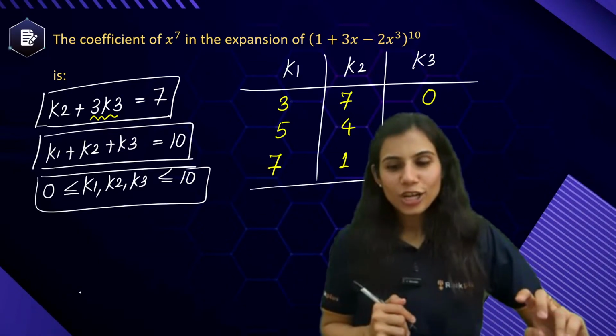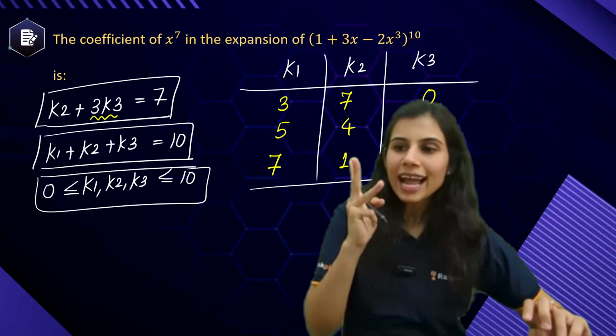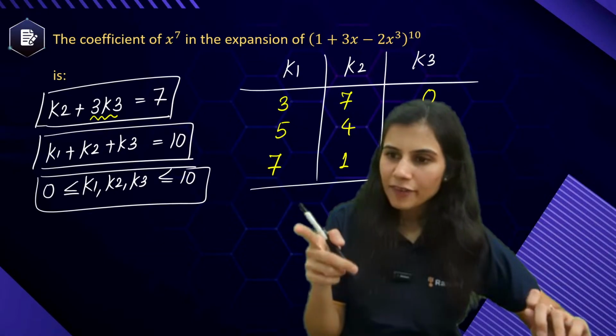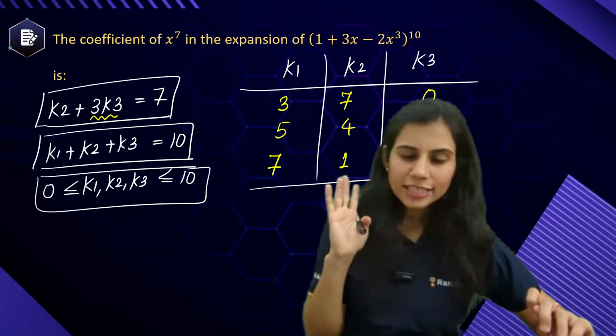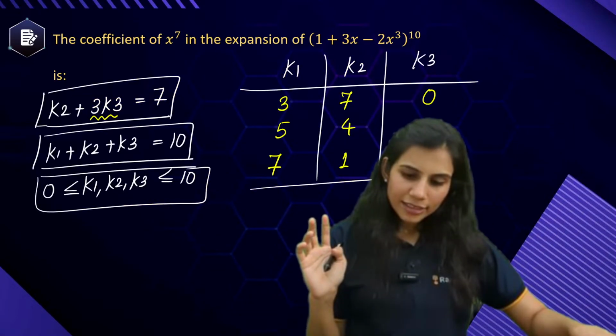That is it. So you have three coefficients of x to the power 7. Add all of them and get the answer. 7, 1, 2, very good. 5, 4, 1, very good. 3, 7, 0, very, very good. That's it. So what is your answer?